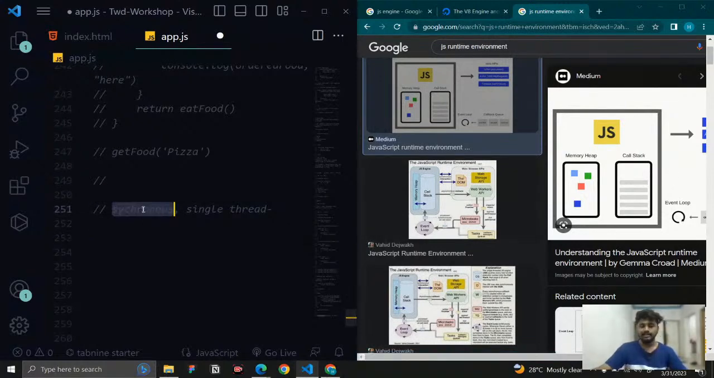So synchronous is like that. It can handle only one thing at a time, not multiple things. It is a blocking way of writing. And what is async? Async is multiple, it can handle multitasking, right? How it works is